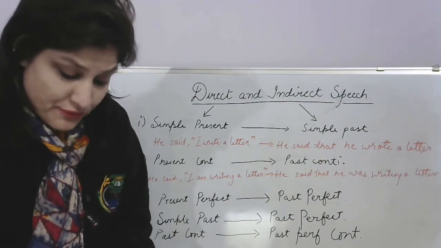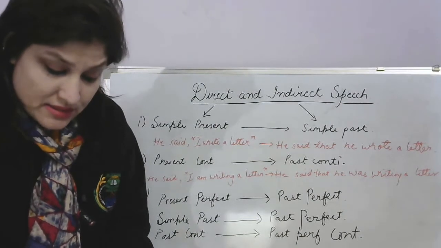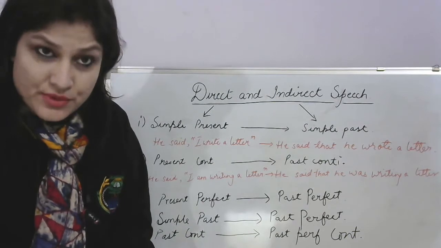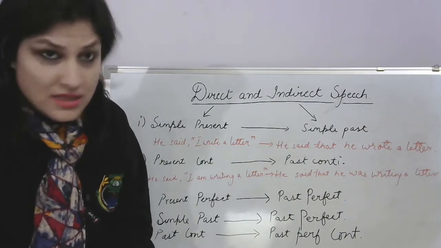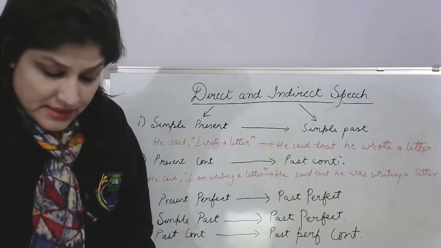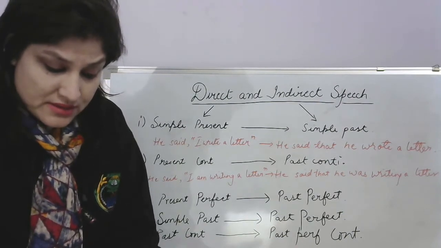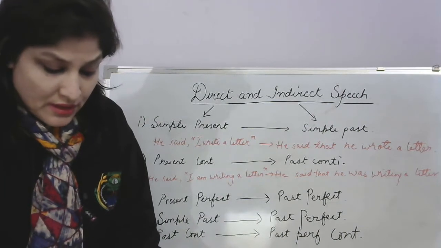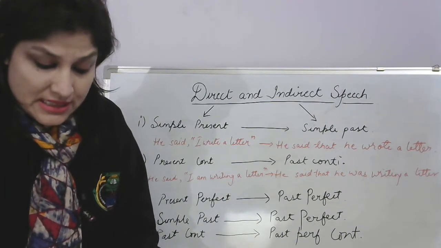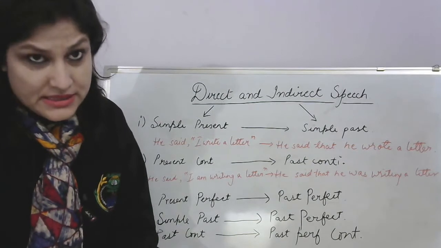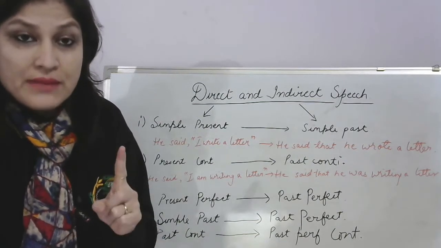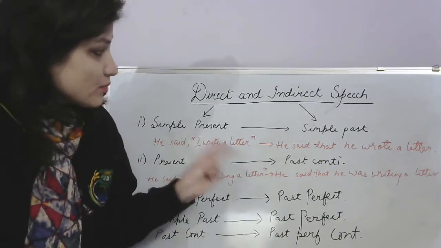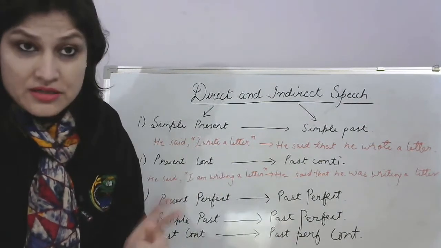A past perfect and a past perfect continuous remain unchanged. Now, if you see that in the sentence it is past perfect or past perfect continuous, then you'll not be changing it. He said the flood had destroyed their fields. He said that the flood had destroyed their fields. He said Amina had been singing. He said that Amina had been singing. So past perfect and past perfect continuous will not change even when they are turned from direct to indirect. Unchanged, please.